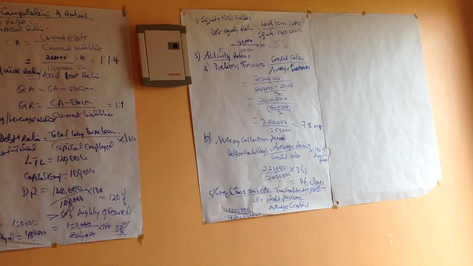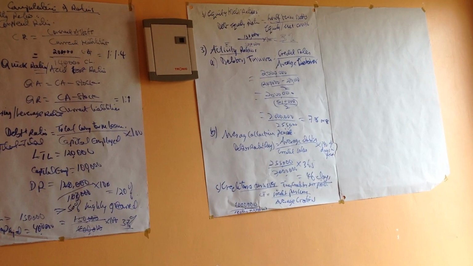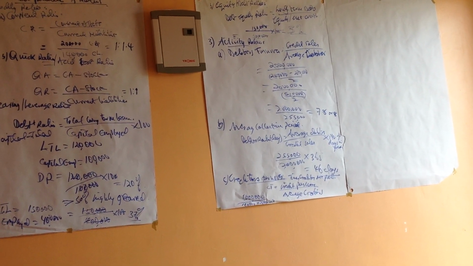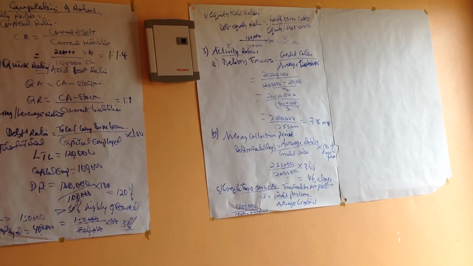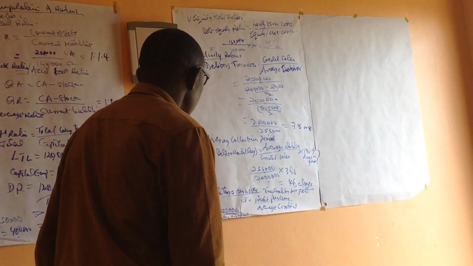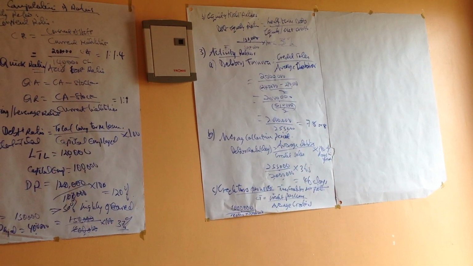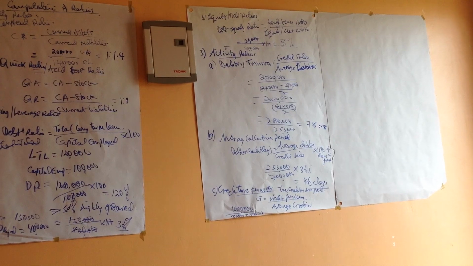So if we have 1 million, first of all I'm taking the 140,000 plus 200,000. That gives us 340,000, dividing by 2.